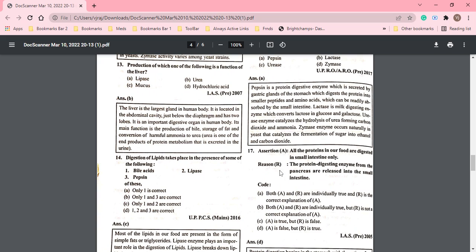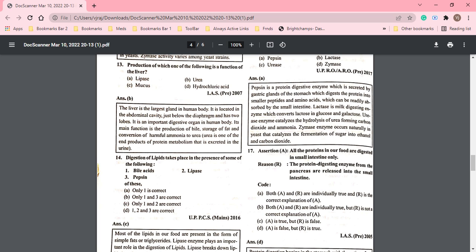Next, assertion and reasoning. Assertion: all the proteins in our body are digested in the small intestine only. Reason: the protein digestion enzymes from the pancreas are released into the small intestine. Options: both A and R are individually true and R is the correct explanation; both A and R are individually true but R is not the correct explanation of A; A is true, R is false; A is false, R is true.